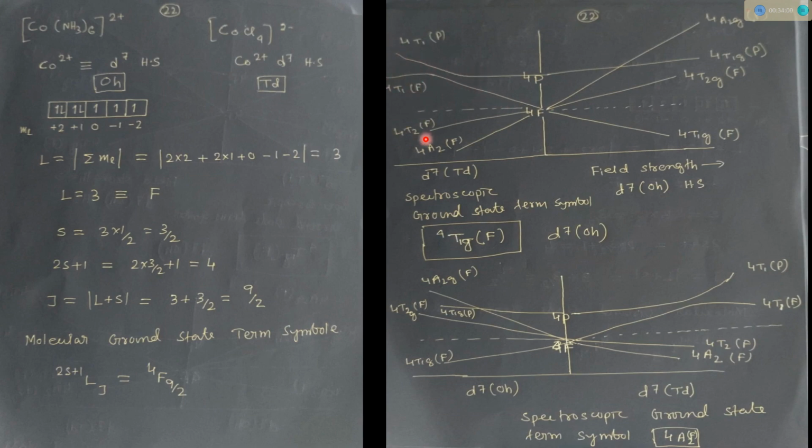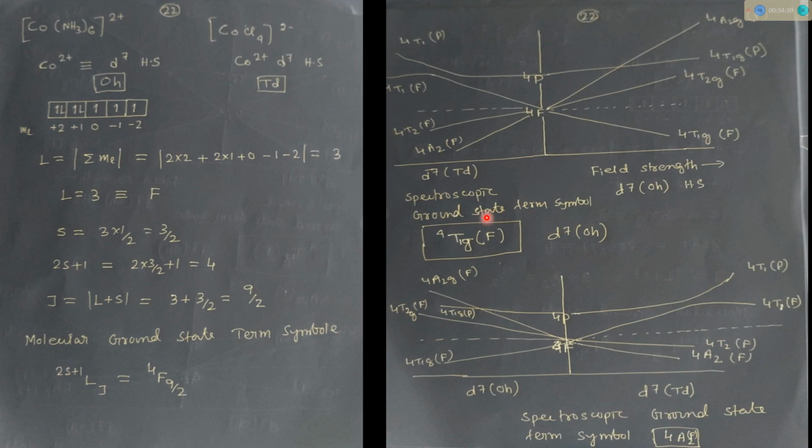You all know this kind of orgel diagram. For tetrahedral d7, just the opposite will be the result. For the ground state spectroscopic term, it will be 4A2. I will not write 4A2g here, because there is no symmetry label g for tetrahedral. That's why only 4A2. Also, that is from the F term, only one term.